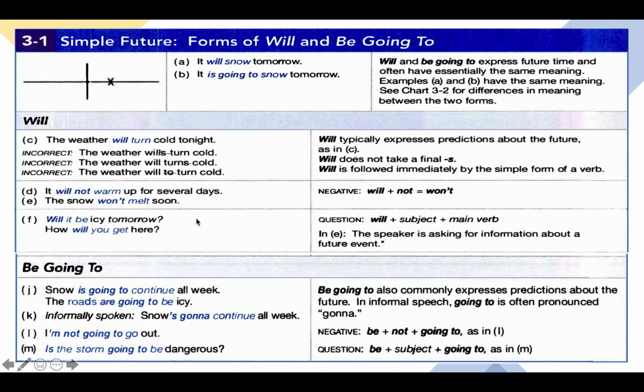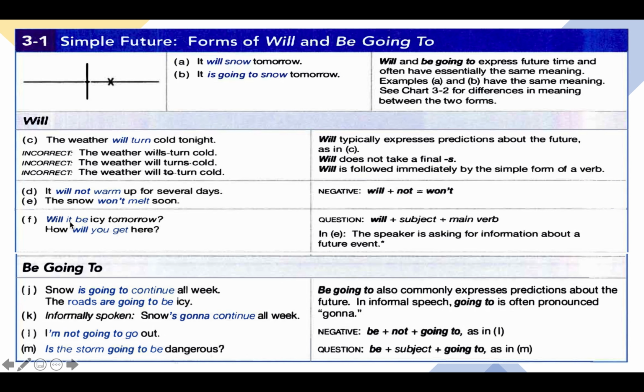For the interrogative form, we make the inversion as we usually do, between the auxiliary will and the subject. Normally the subject comes first, followed by will, followed by the main verb. But in the interrogative form, we make an inversion of the auxiliary and the subject. So the auxiliary comes first, the subject second, and then we put the simple form of the main verb.